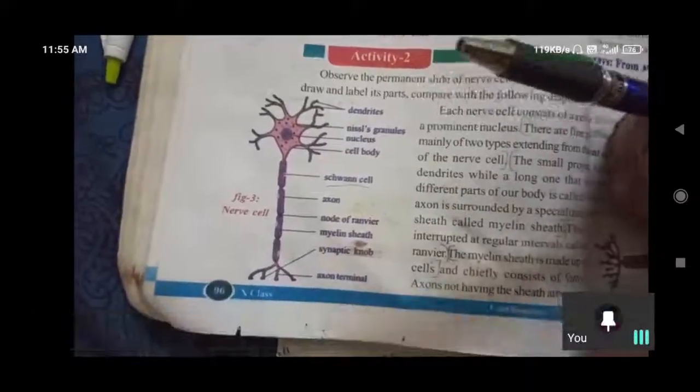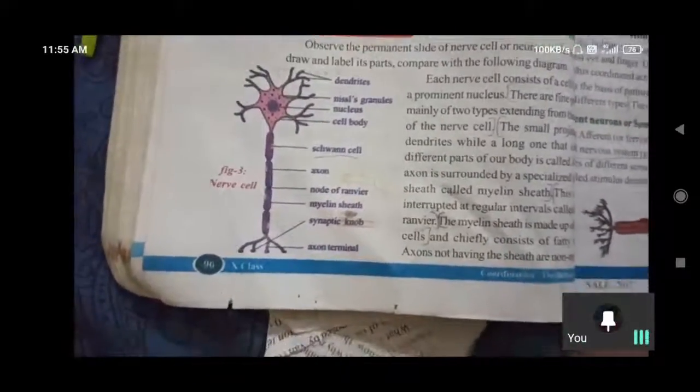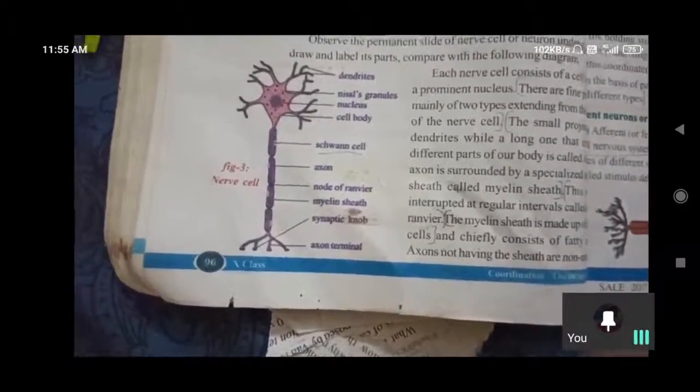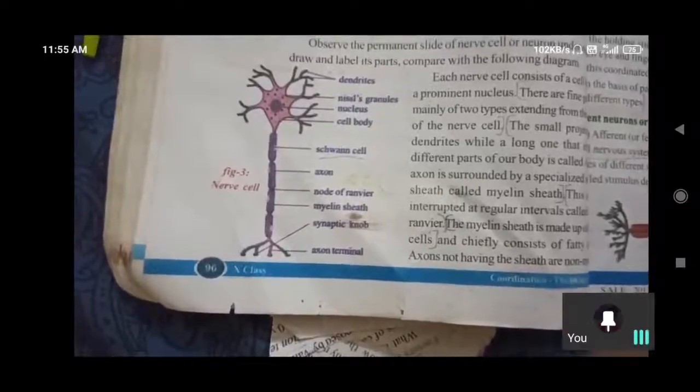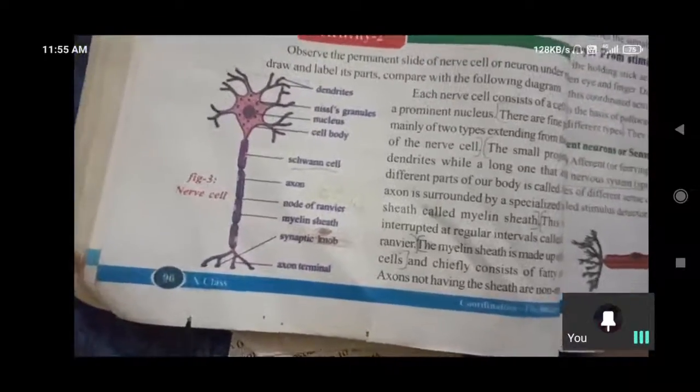What is the main function of the dendrite? Dendrites receive electrical messages from another cell, and these messages come in two basic forms, excitatory and inhibitory.